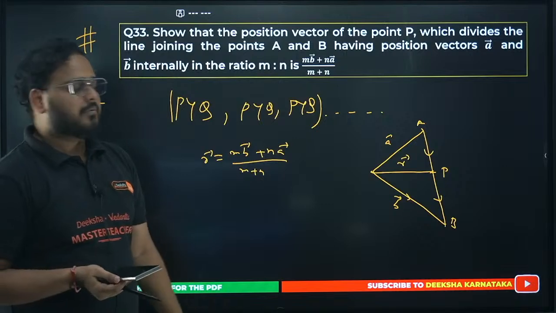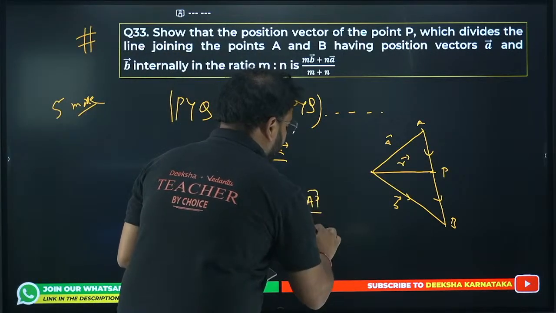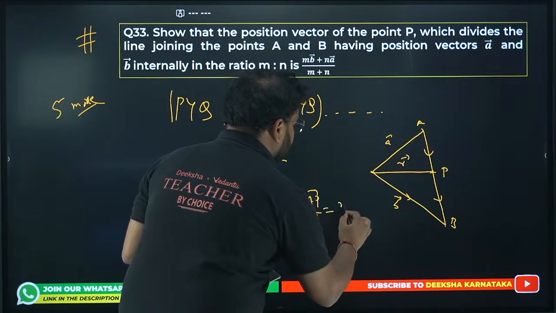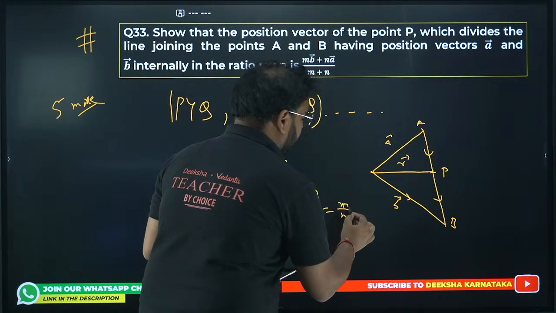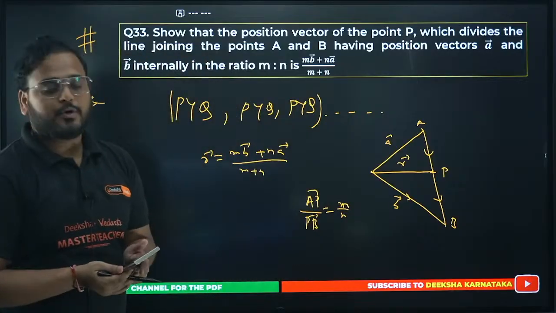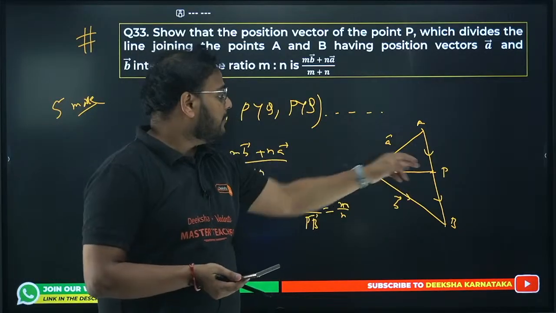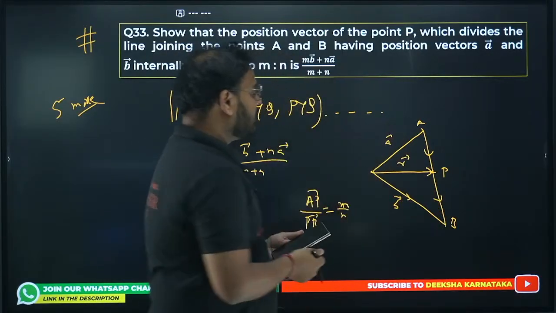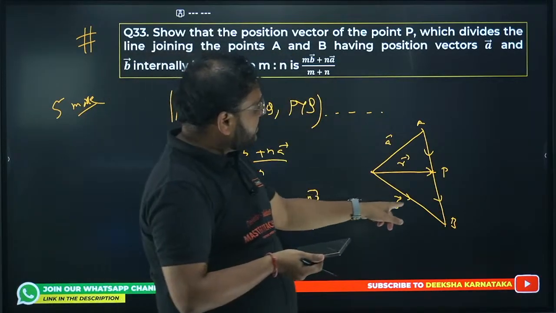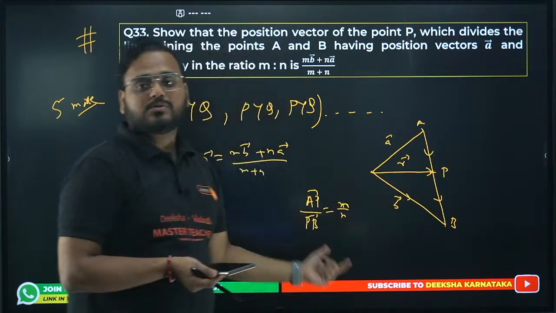They have given that AP to PB is m by n. Apply the triangle rule to find the value of AP. AP will be R minus A, and PB will be B minus R. So use that over here.